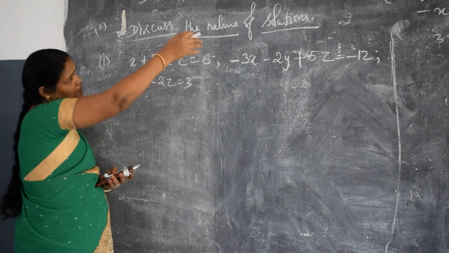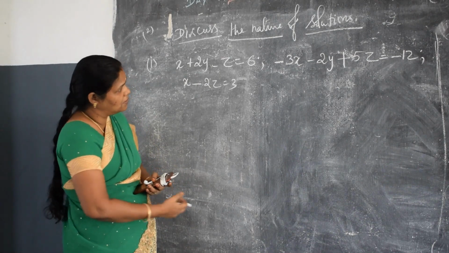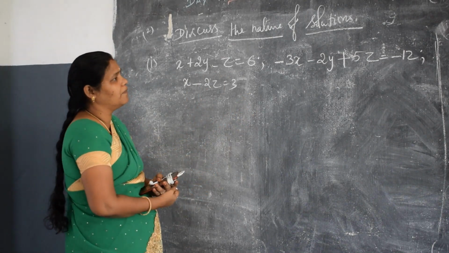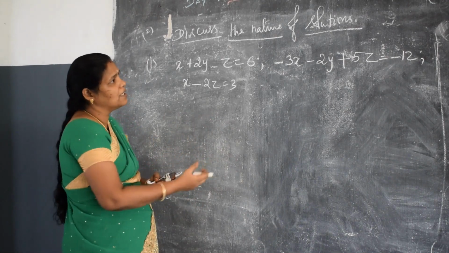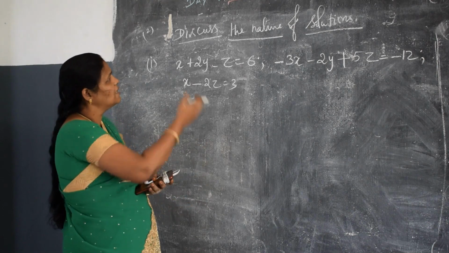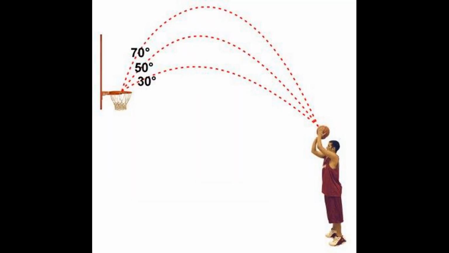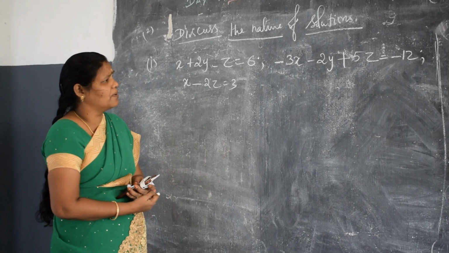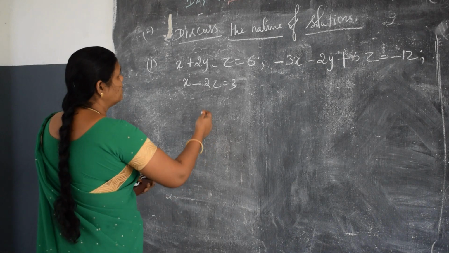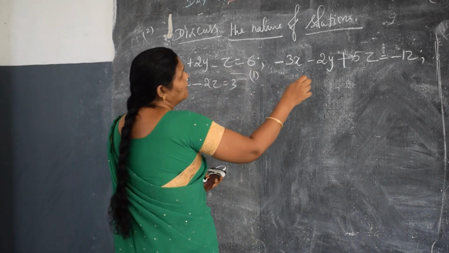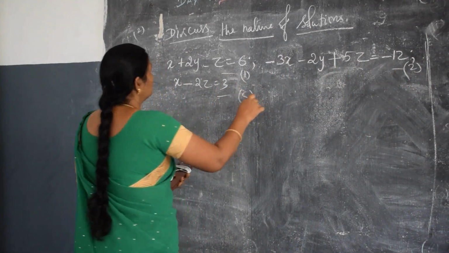Discuss means we are going to say how the solutions will be. The system of equations may have a unique solution, or an infinite number of solutions, or no solution. This is known as discussing the nature of the solution. We will see the first problem. We can do it as we have done before. First I will take this as equation 1, this is 2, and this equation is 3.